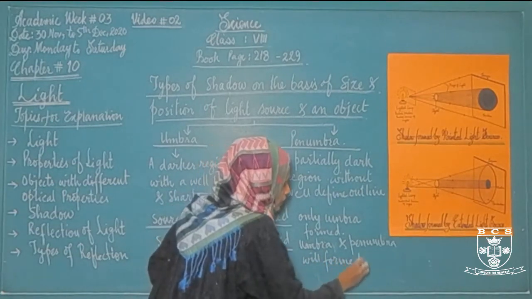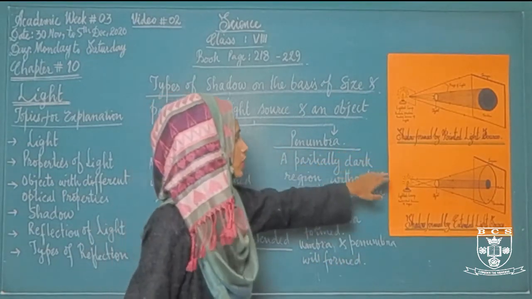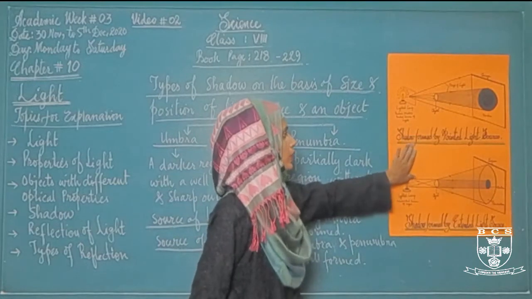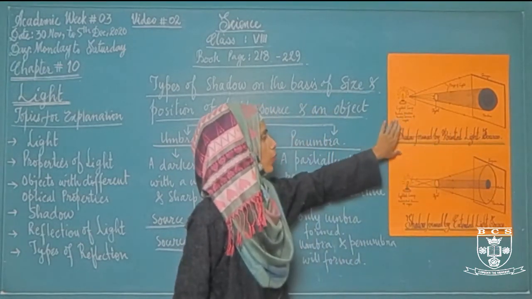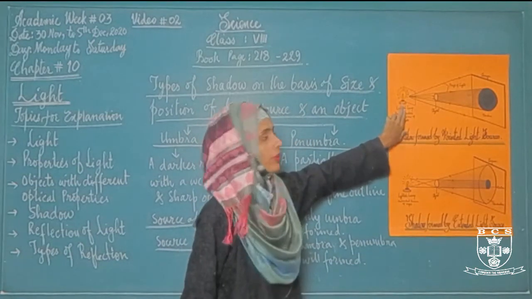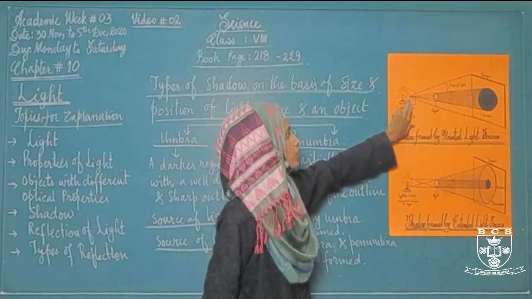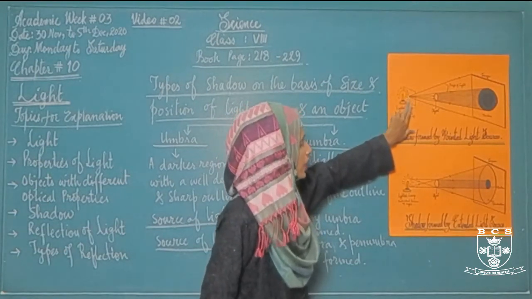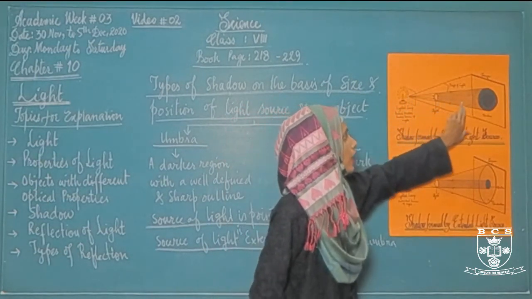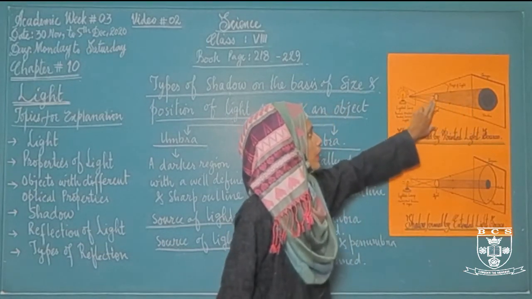Let's take an example through this chart. The first diagram is showing shadow formed by a pointed light source. If the source of light is pointed, you can see this is a bulb that is glowing and the light is passing through a single point. Then as a result, only a darker region is formed behind that object.